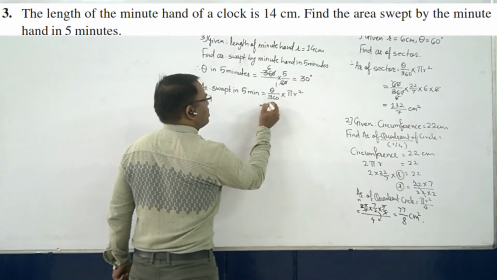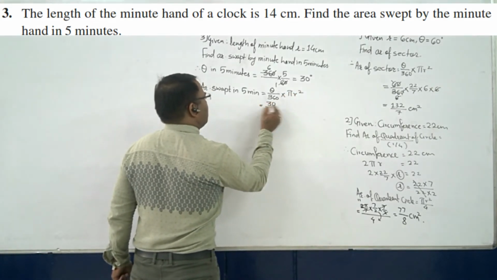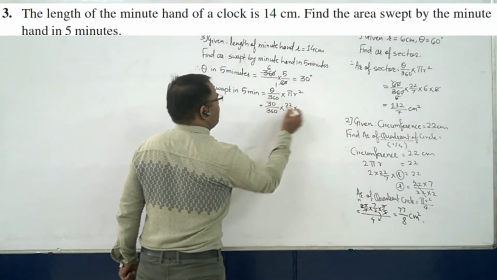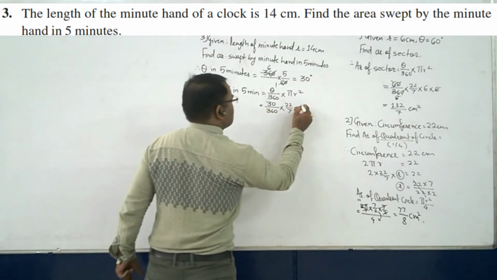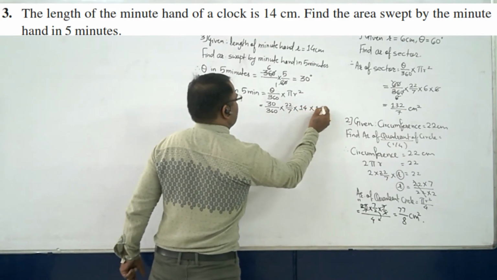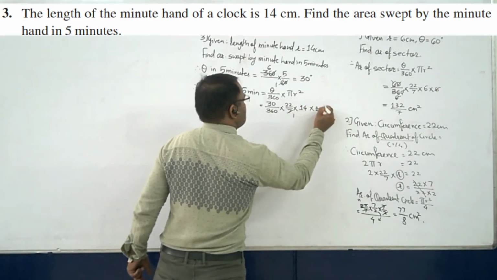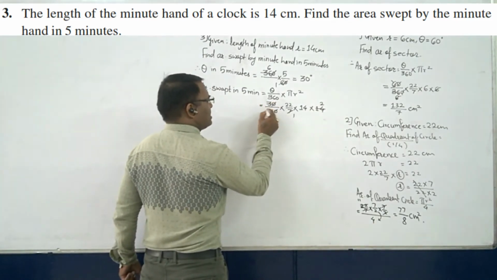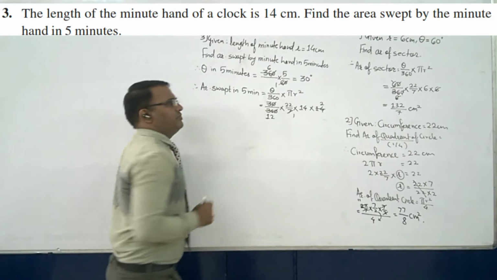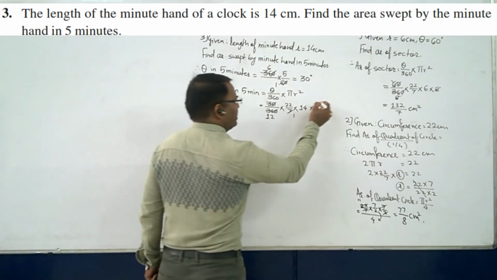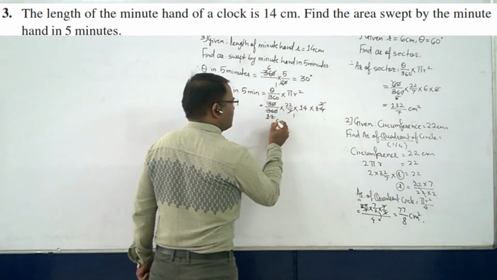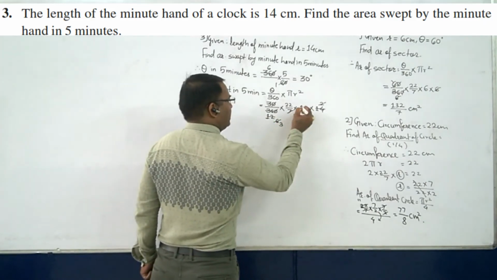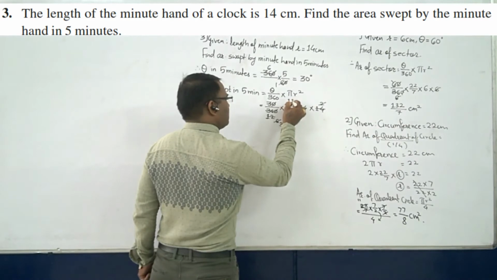I think the formula is always important. So 30 upon 360 into 22 by 7. Then what is your radius? That is 14 meter. Okay, so 14 into 14. 7 twos are 14, 0 and 0 cancel. 3 ones are 3, 3 twelves are 36. Now it depends on you how you go ahead. 2 sixes are 12, again 2 threes are 6, and then 2 elevens are 22.